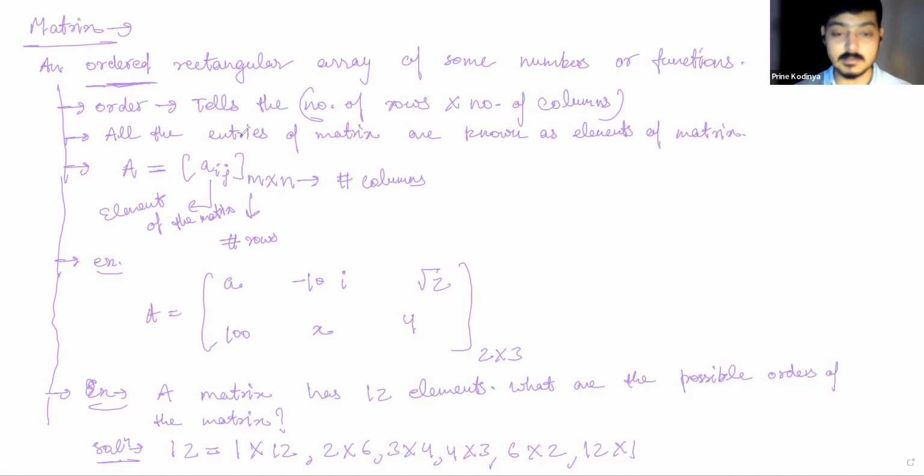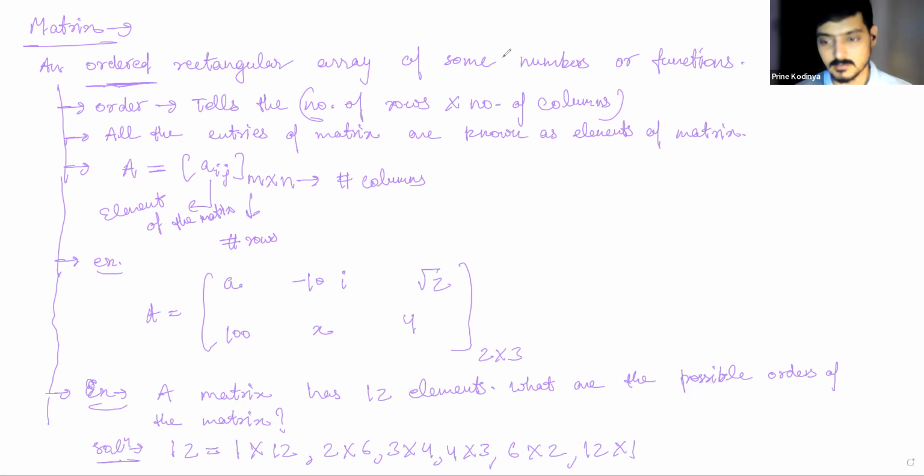So there will never be the 13 cross 0 case. 13 cross 0 means 0 columns, so basically no entry. It doesn't matter in that case how many rows you have. So minimum there should be 1 row and 1 column. We can't have 0 rows or 0 columns if we have to write the matrix. In all such cases, the matrix will not exist. So 13 cross 1 or 1 cross 13, there are two possible orders.